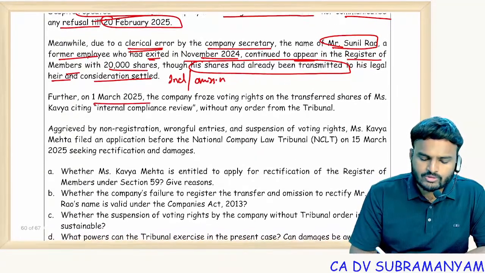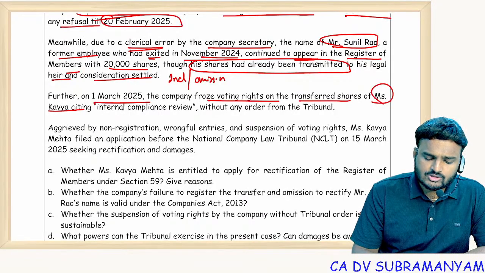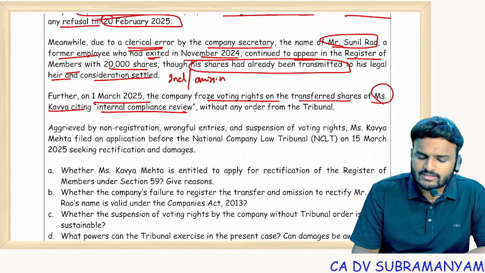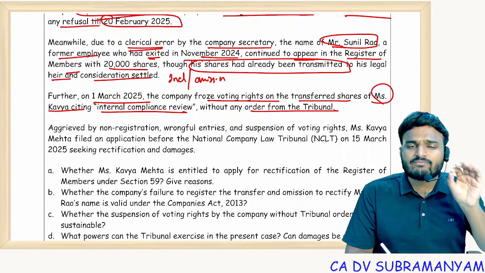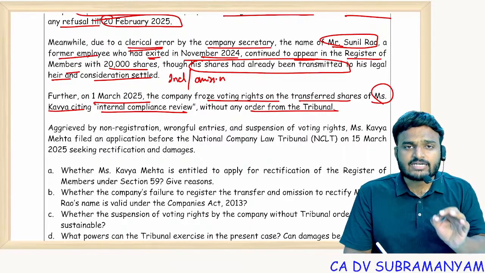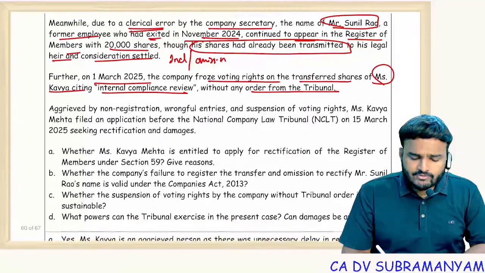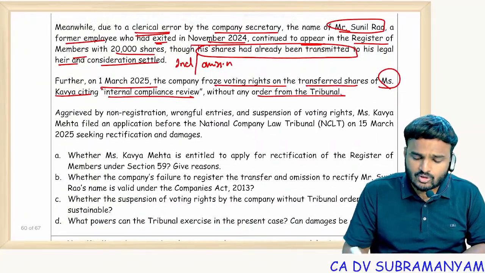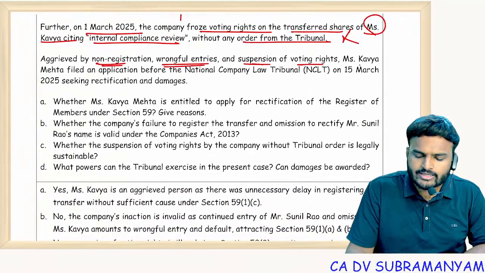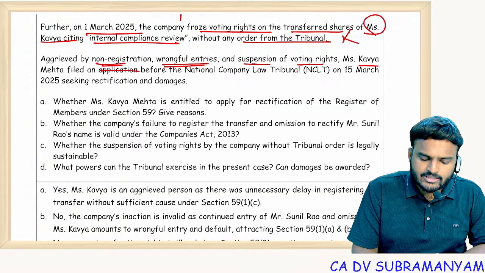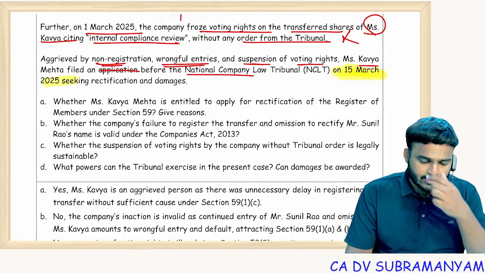Further, on 1st March 25, the company froze voting rights on the transferred shares of Ms. Kavya, showing the reason of internal complaints review without any order from the tribunal. Voting rights of a member can be suspended under this section only with NCLT authority, NCLT approval. Without NCLT approval, how can you restrict voting rights of a member under this section? So not allowed. Aggrieved by non-registration, wrongful entries and suspension of voting rights, Ms. Kavya Mehta filed an application before NCLT on 15th March 2025 seeking rectification and damages.